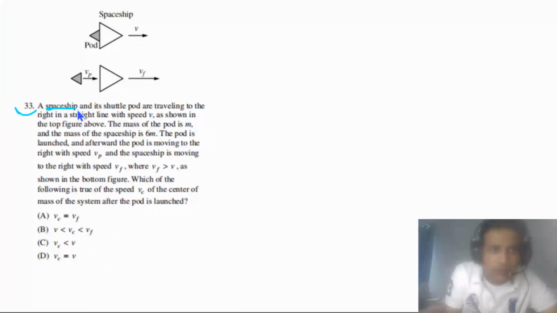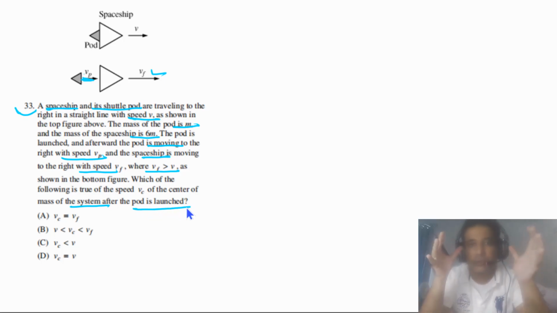The question says, a spaceship and its shuttle pod are traveling to the right in a straight line with speed v, as shown in the top figure above. The mass of the pod is m and the mass of the spaceship is 6m. The pod is launched and afterward the pod is moving to the right with speed vp, and the spaceship is moving to the right with speed vf, where vf is greater than v. As shown in the bottom figure, which of the following is true of the speed vc of the center of mass of the system after the pod is launched?